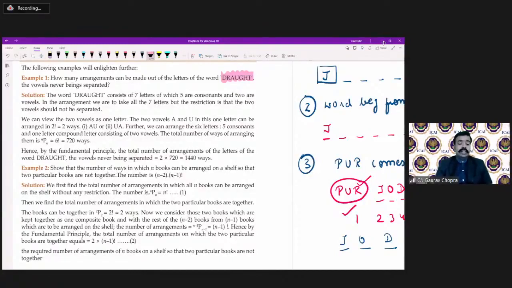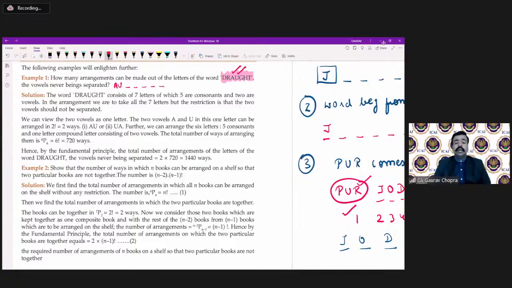The vowels never being separated. Vowels are not separated. That means vowels are coming together. What are the vowels in this question? A and then U. A and U must come together. So if we put A and U together, then after that, how many places are available?